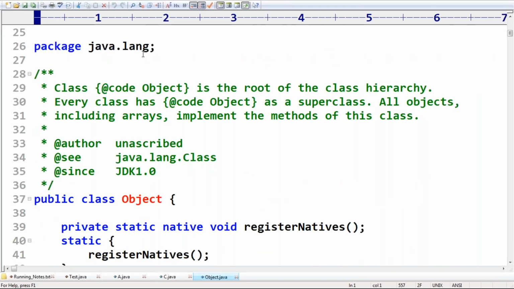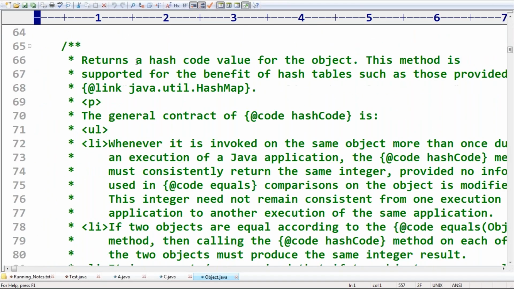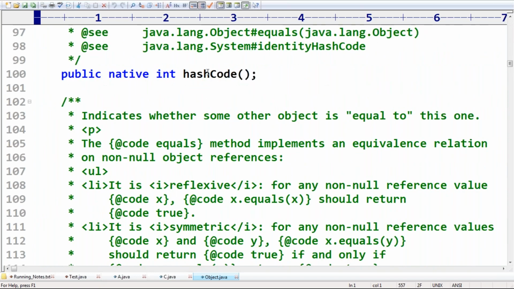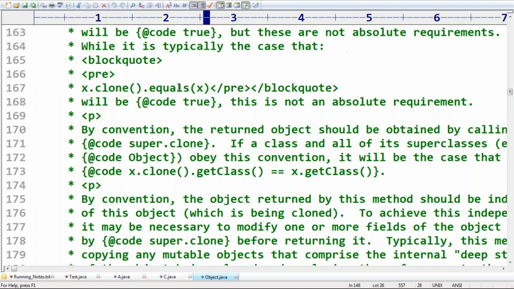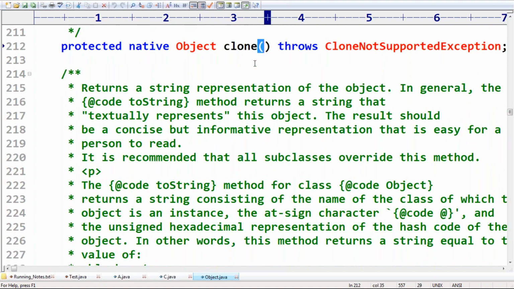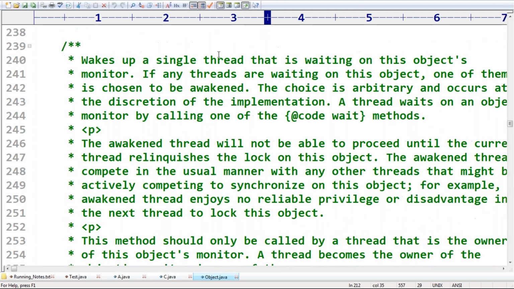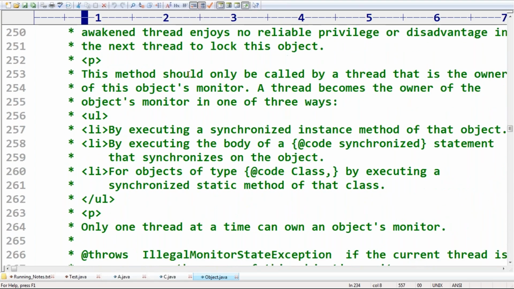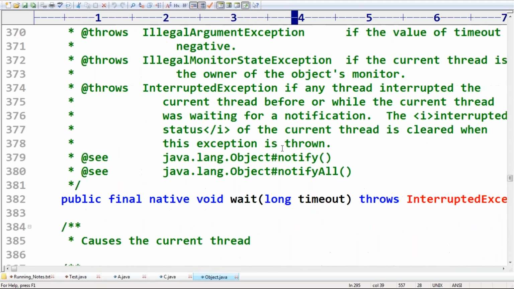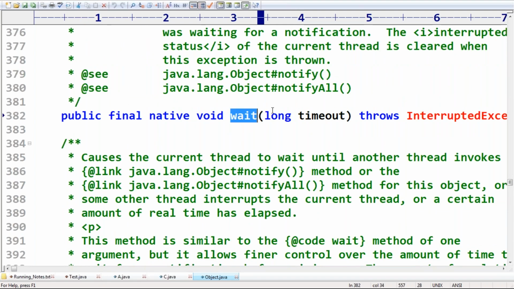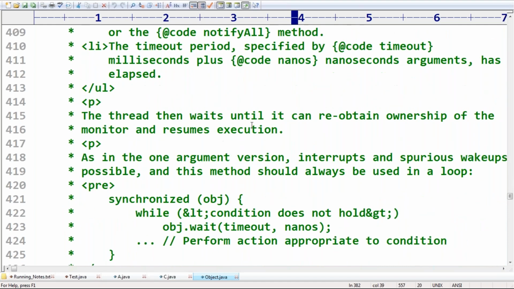Observe carefully. How many methods are there? Hash code method is there. Next, after that, equals method is there. Next, clone method is there. Just now I told, clone method is there. Next, toString method is there. Next, notify method. Notify all method. Next, wait long method is there.